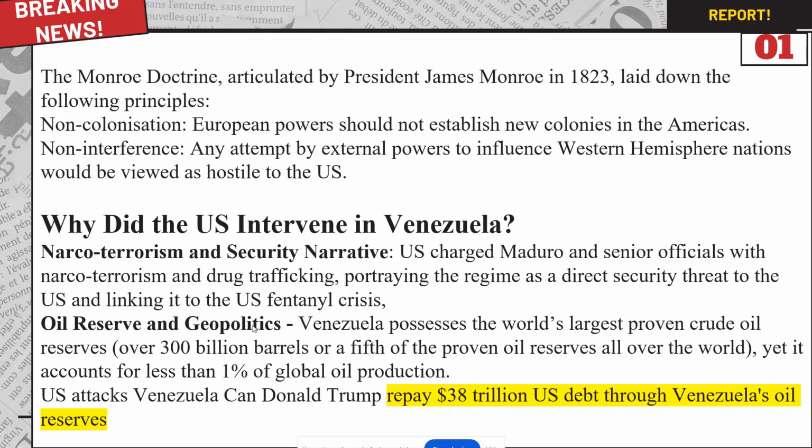So one factor is a narrative that has been put forward, that is narco-terrorism. Second is oil reserves and geopolitics, which is going to play a very important role. One you can also say is the Monroe Doctrine, and especially the second principle of it, which is non-interference as a threat to the Western Hemisphere nations.